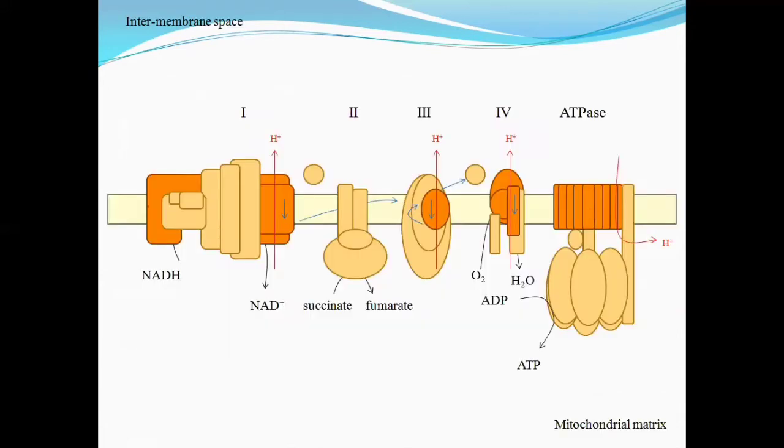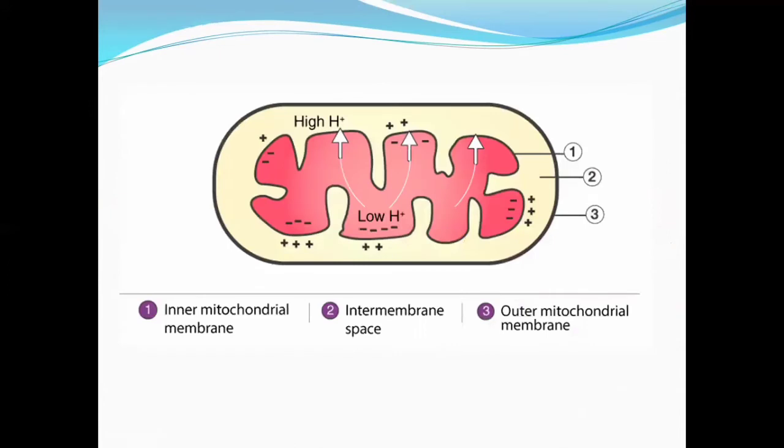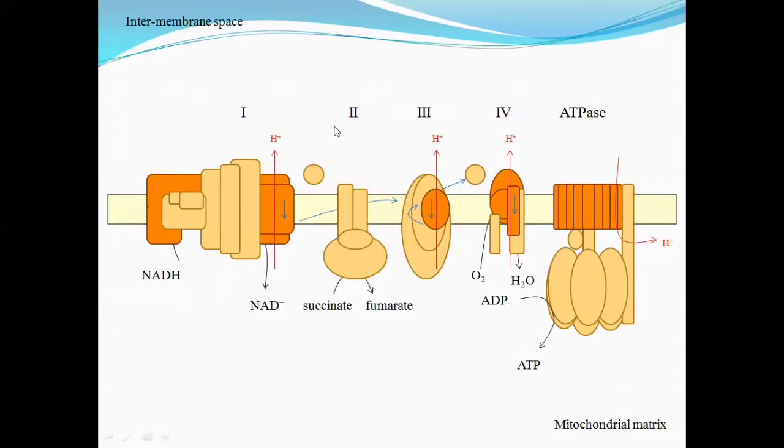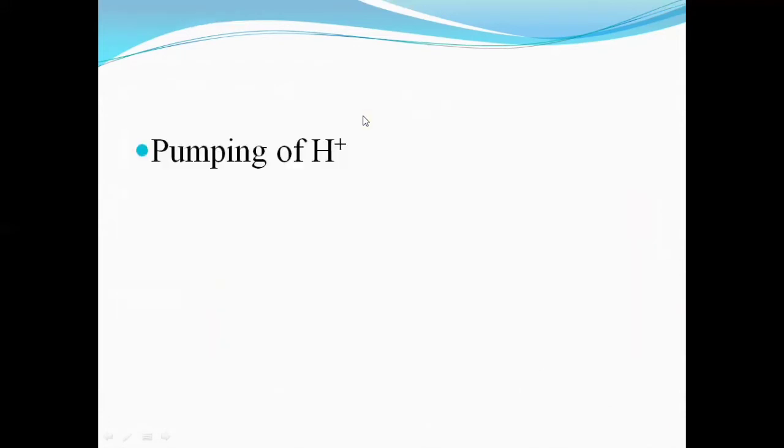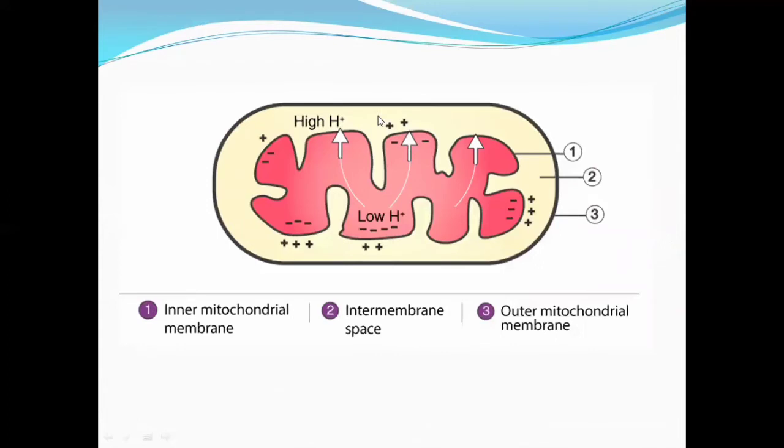As a result, there will be a high concentration of protons, pumped into the intermembrane space by these electron transport complexes, highly accumulated in the intermembrane space. So now let's see the chemiosmosis process.